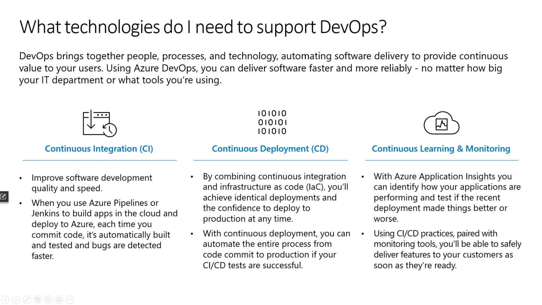So now let's see continuous learning and continuous monitoring. With Azure App Insights, you can identify how your applications are performing, whether the recent deployments made are better or worse, what the state of the latest commit that you have done is, and what test plan was generated. Based on that, you can judge how your application is working with application insights.